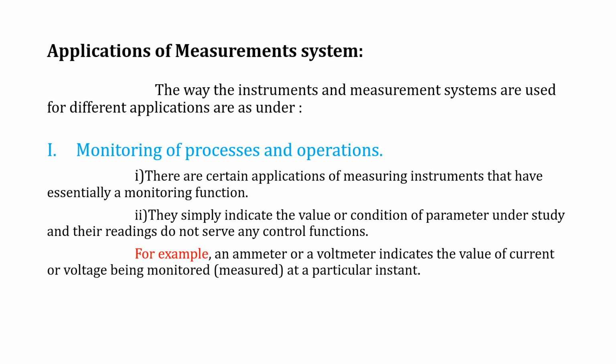For example, an ammeter or voltmeter indicates the value of current. We cannot record those readings from an ammeter and voltmeter, digitally or analogically. We can only write down the measure of current and voltage that it displays. So that is called monitoring of process and operation.